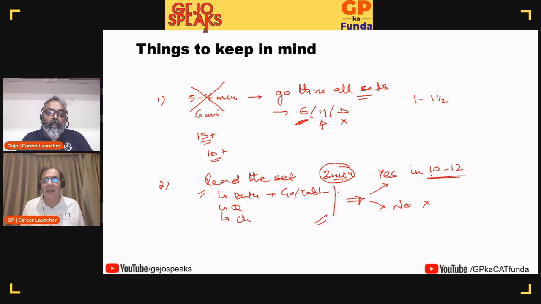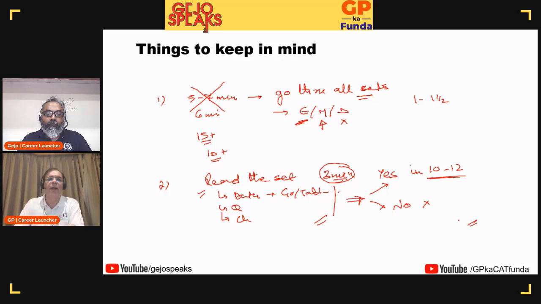Now what this means is, if you, let's say, out of 5 sets, two sets you leave after spending 3 minutes each. That's okay. 6 minutes gone. Two sets you solve after spending 10, 12, even 15 minutes. You'll still be comfortably home, because two sets would mean you have done about 8 to 10 questions, depending on the number of questions in those two sets. And you will be definitely above 90 percentile, if not 95 percentile.